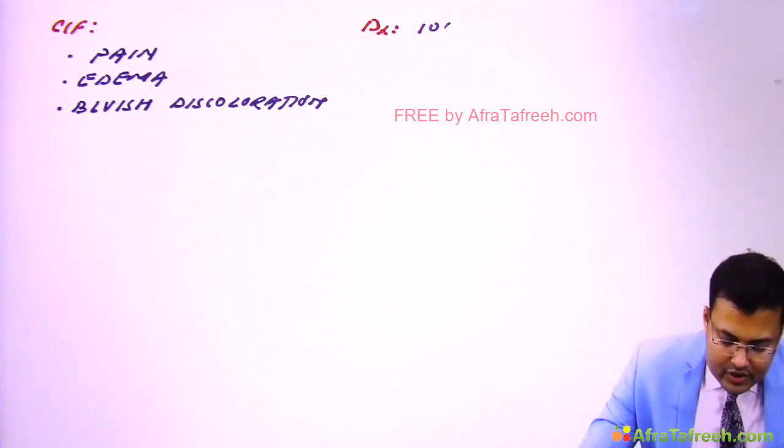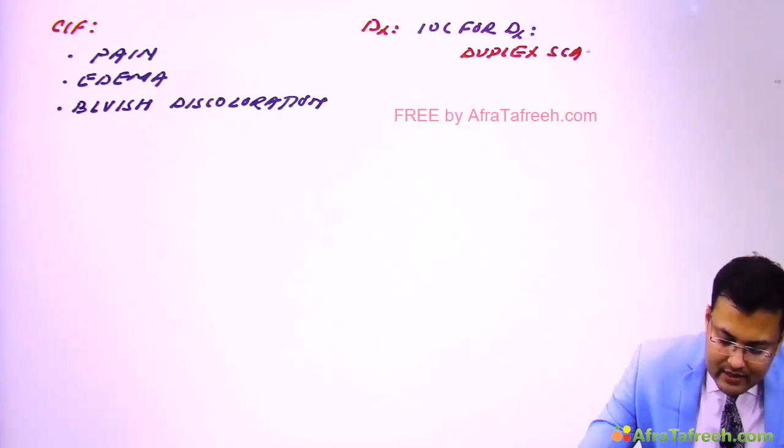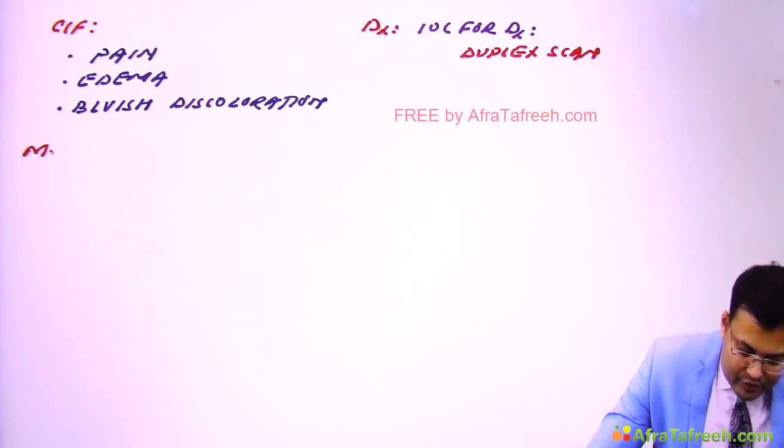Clear? How we are going to make the diagnosis? Just like DVT, investigation of choice for diagnosis is duplex scan. And see how we are going to manage.